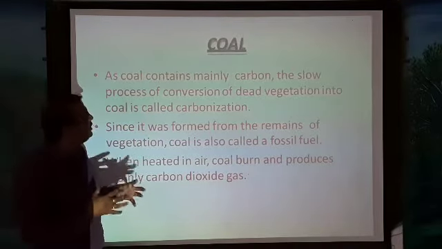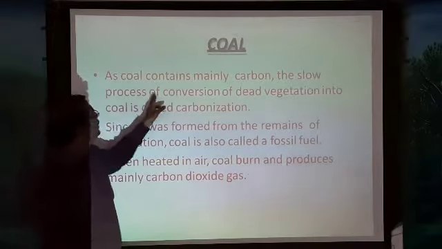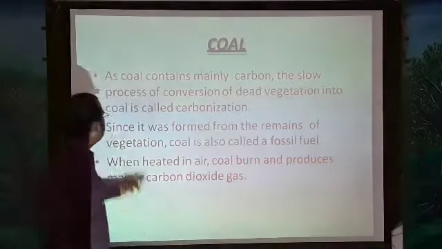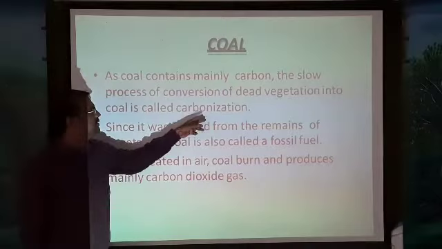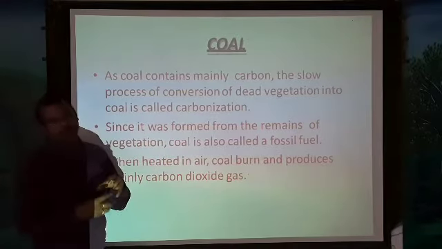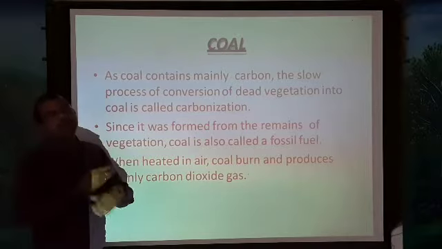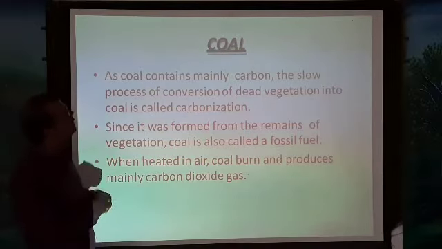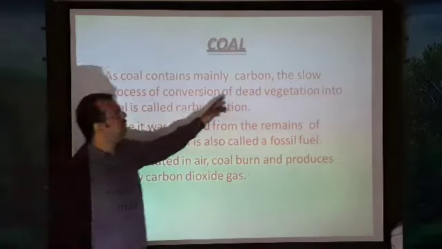The coal that has been formed by the conversion of dead vegetation into coal is called carbonization. Actually, the coal mainly contains carbon. So this carbon is going to convert. How is it converted? Through the slow process of conversion of dead vegetation.